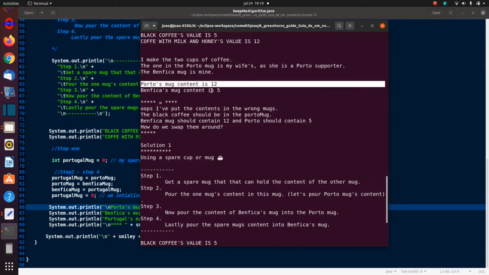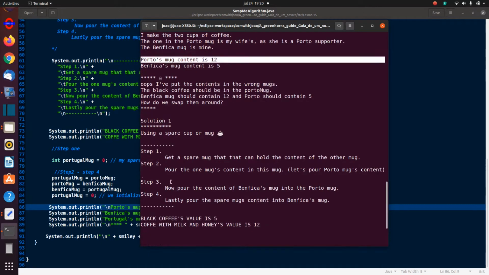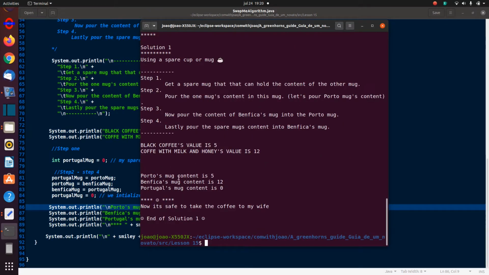And then I applied the steps, and my Porto mug is now 5. So I've swapped them around. I used the same type int, which I initialized to 0, and then I took the Porto mug's content and assigned it to the spare mug.